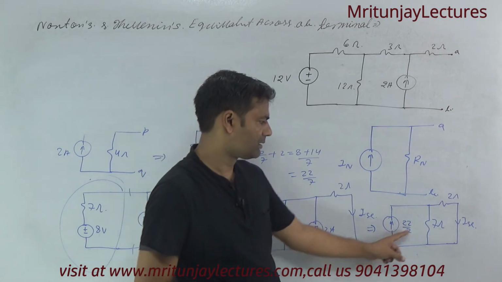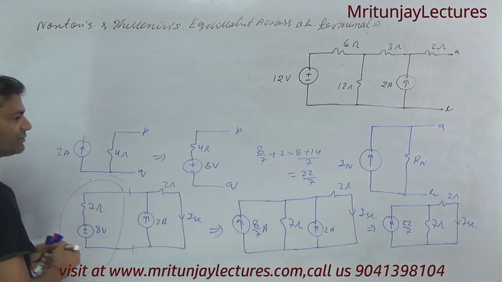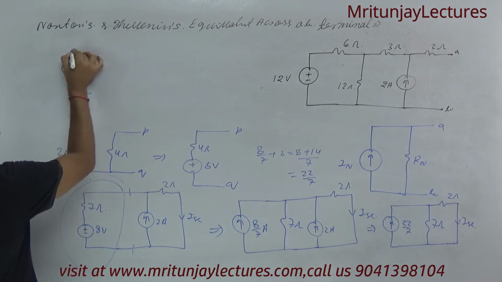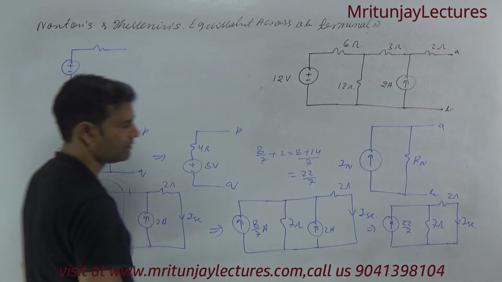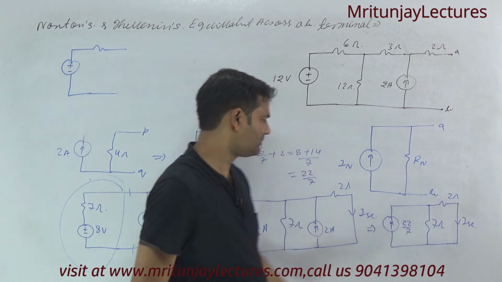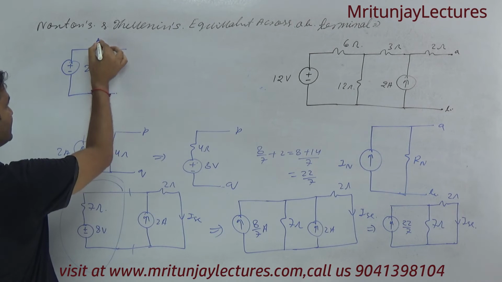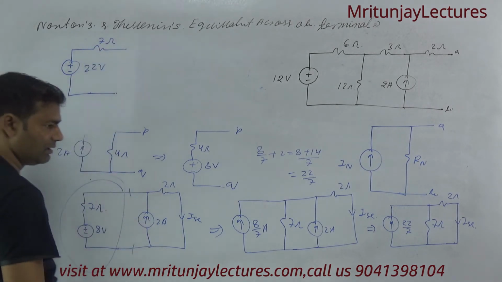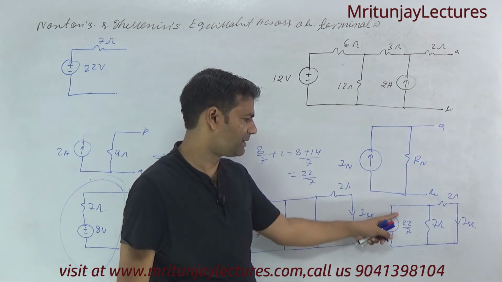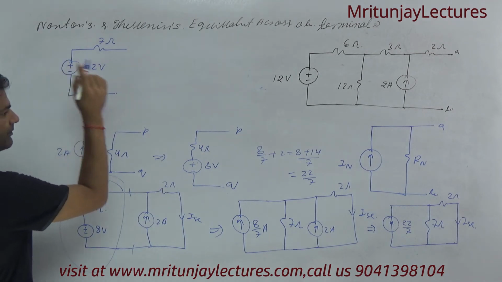Now, if this one is converted into a voltage source, then plus minus and resistance. If this one is converted, 7 into 22/7 means 22 volt, and this one is 7 ohm. For polarity, the direction of current is upward, that's why the upper plate is positive and the lower plate is negative. Clear?